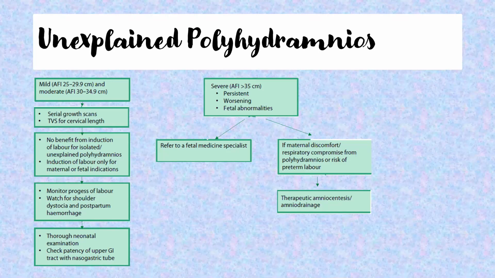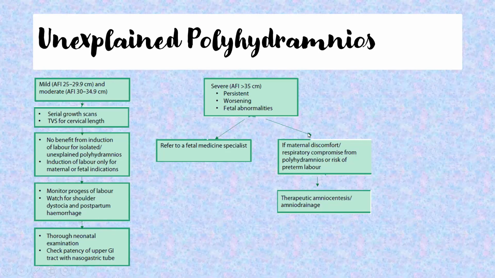Now, once the baby is delivered, though it was unexplained and we did not find any congenital anomaly, a thorough neonatal examination is mandatory. Specifically in unexplained polyhydramnios, check patency of the upper GI tract with a nasogastric tube for the baby. When we know the anomalies, we know what is there, but here we don't know. It is unexplained. So we specifically check the GI tract with a nasogastric tube. This we talked about for mild and moderate.